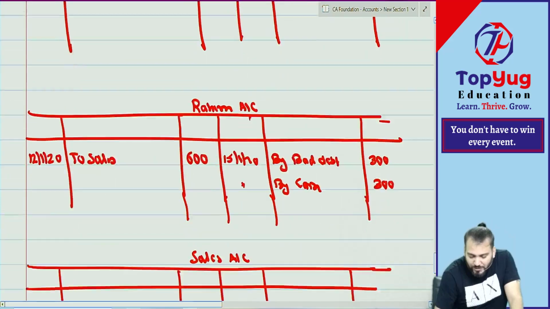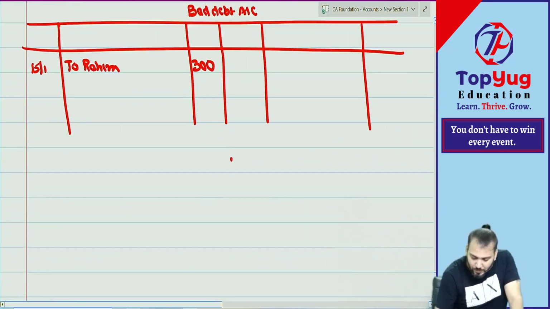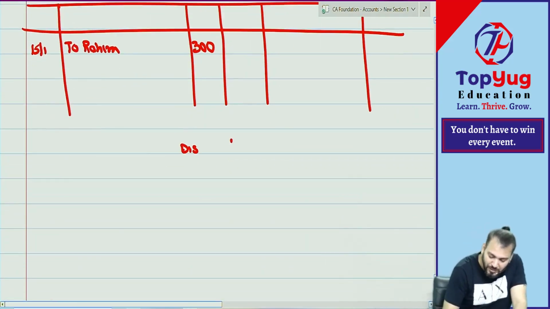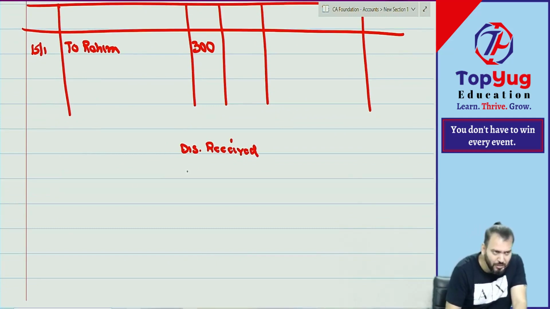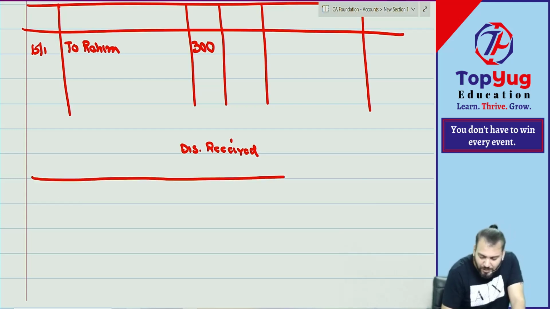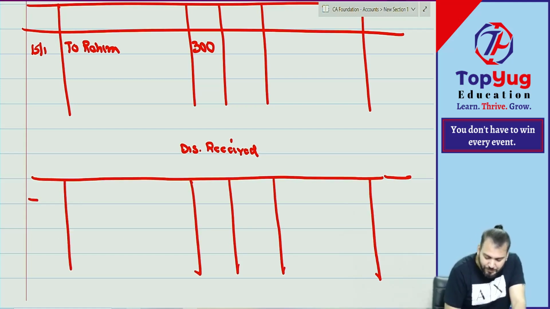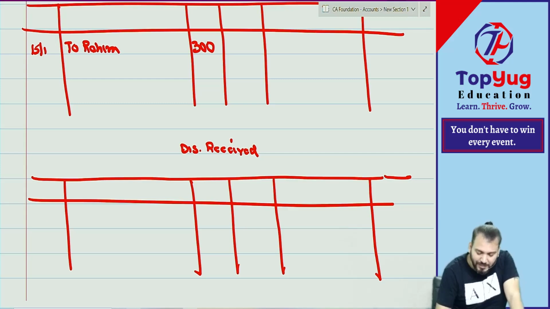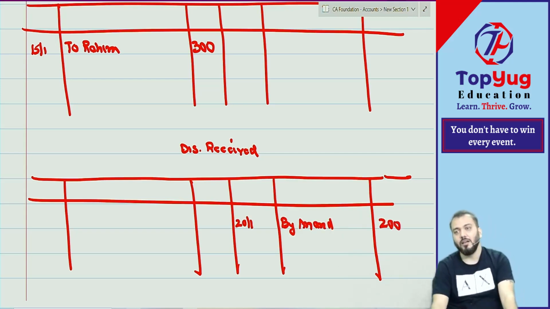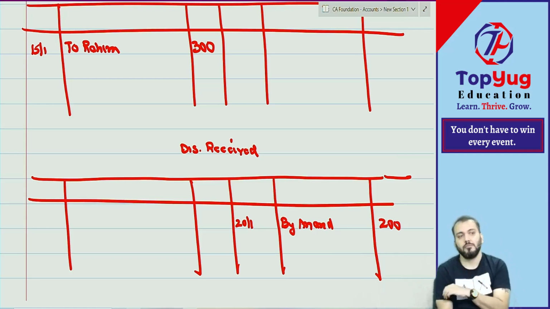We don't have a discount received account. What will we do? We'll create it. So open a discount account. Discount allowed and discount received are two different accounts now. One is expense and one is income. So will discount received be debited or credited? On 20 Jan, what do we write? By Anand, how much? 200. Done. Understood. Correct.